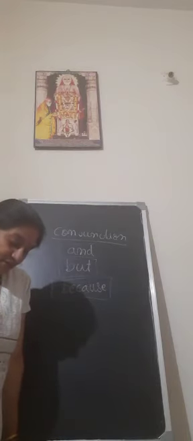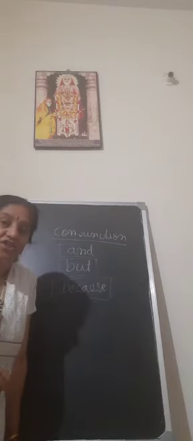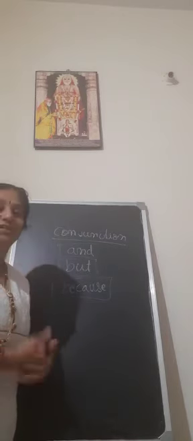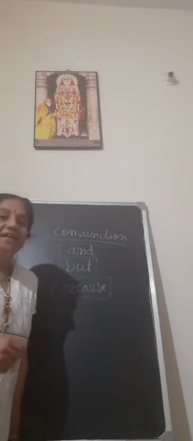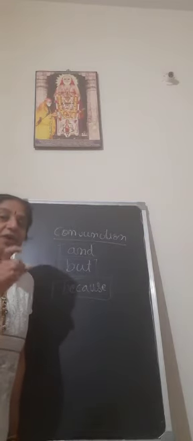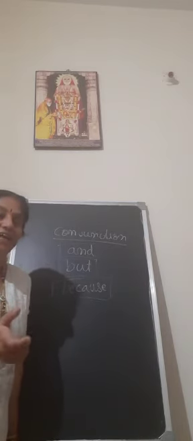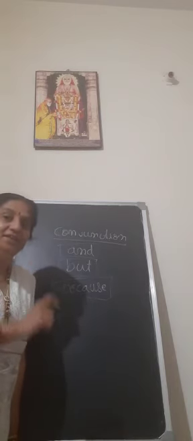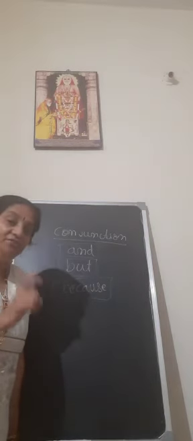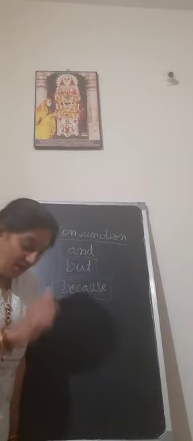What will this conjunction do? The words and, but, or, because connect two or more words or sentences. They are conjunctions. Conjunctions are the connecting words for two sentences or two words. For example, Nidhi and Aradhya. So, and connected Nidhi and Aradhya there. Like that, conjunctions connect words or connect sentences.